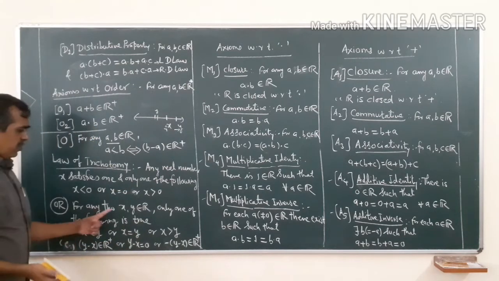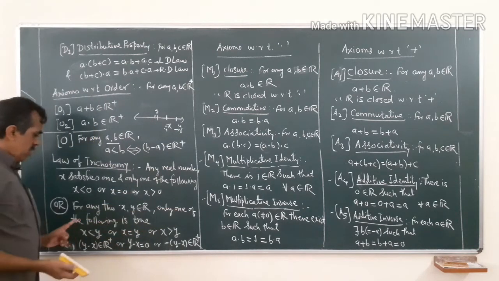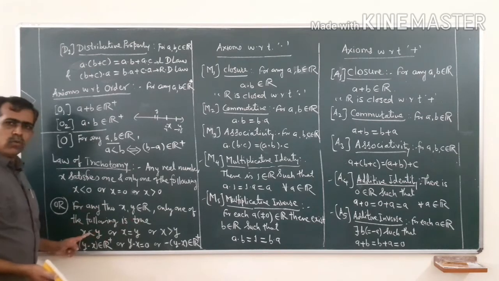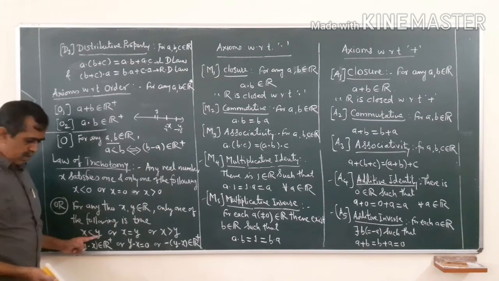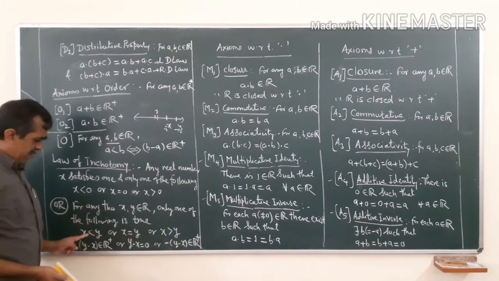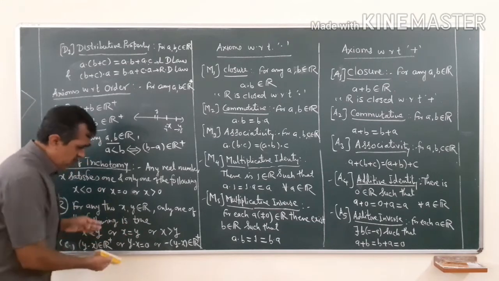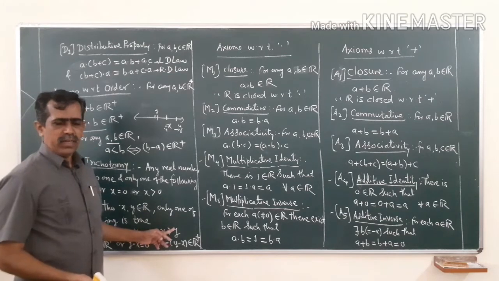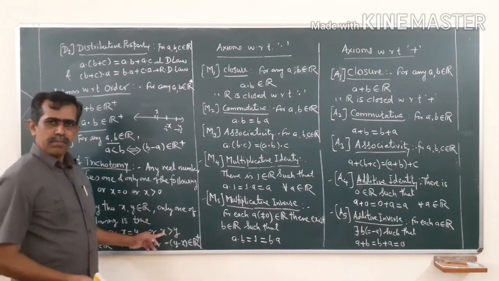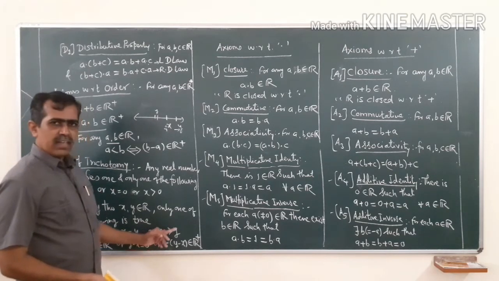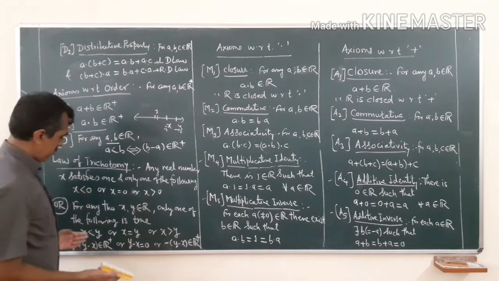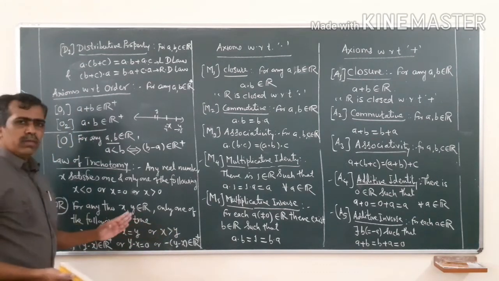So if you have any two real numbers, then one and only one of the following is true: either x less than y or x equal to y. If x is not less than y, then x may be equal to y. If it is also not true, then x must be greater than y. If both of these are not true, then the third one is true, x greater than y. So any two real numbers satisfy one and only one of the following.